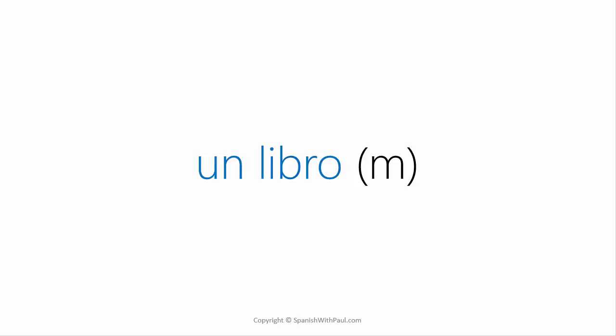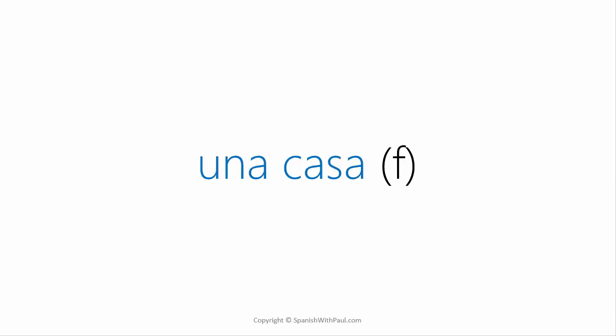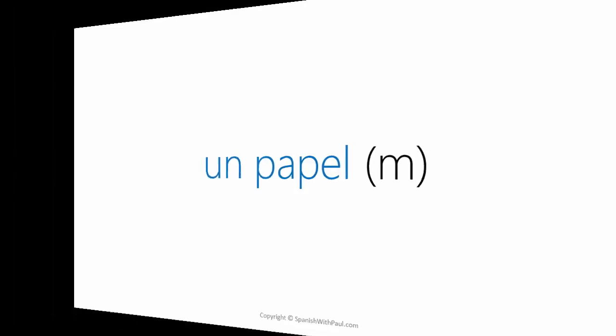For example, a book we know is masculine libro, right? So it would be un libro. Or a house is casa, it's a feminine word ending in A, so it would be una casa. Again, if the word ends in a consonant, but we know it's masculine or we know that it's feminine, in this case, a paper would be un papel.